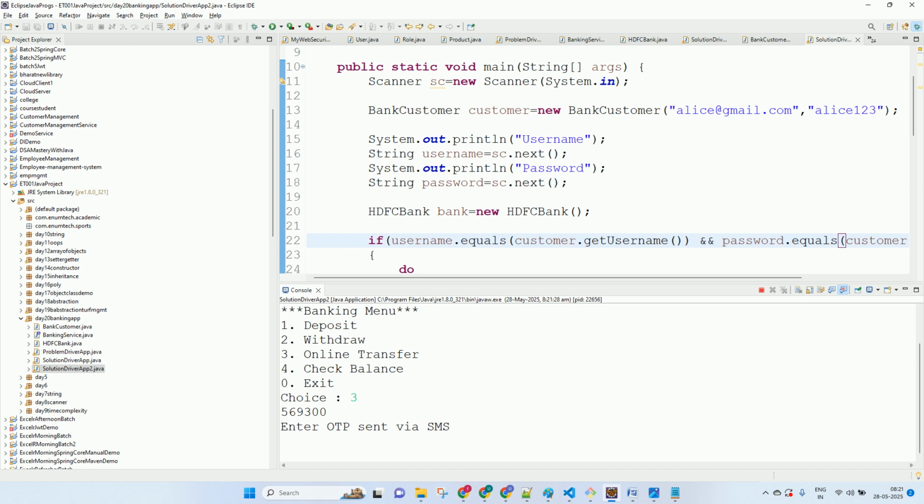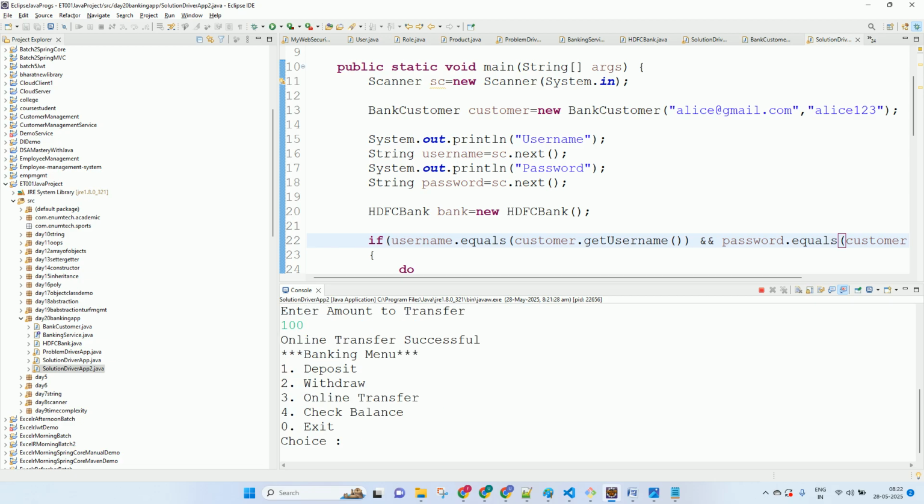569300. So what was the random number generated? 5693, correct? So it added 1 lakh to make it into a 6-digit number. Okay, and now transfer 100 rupees. Check for the balance. It's 4900. Working fine. To exit, press 0 and you can exit. Okay, so this also is possible.